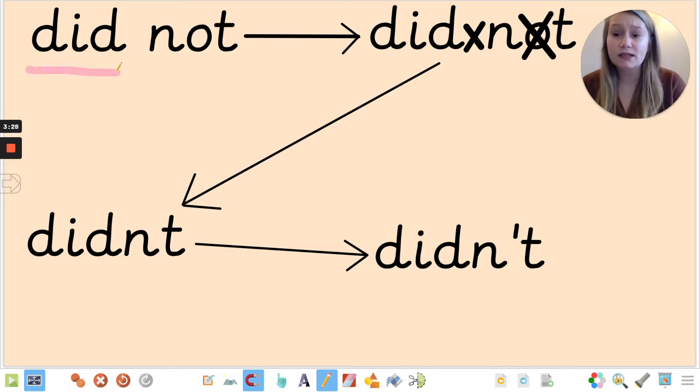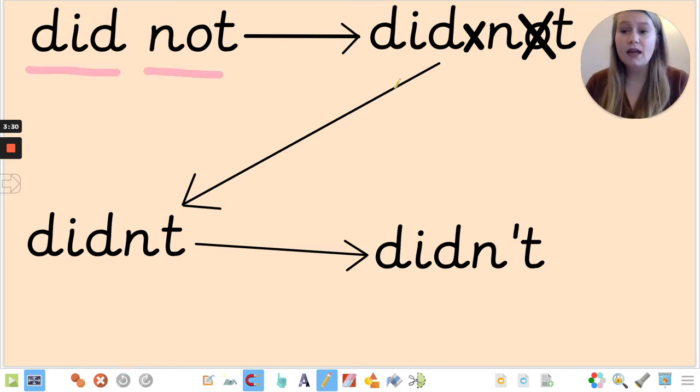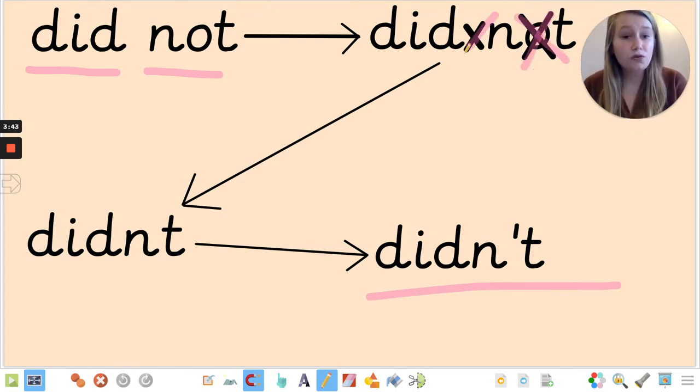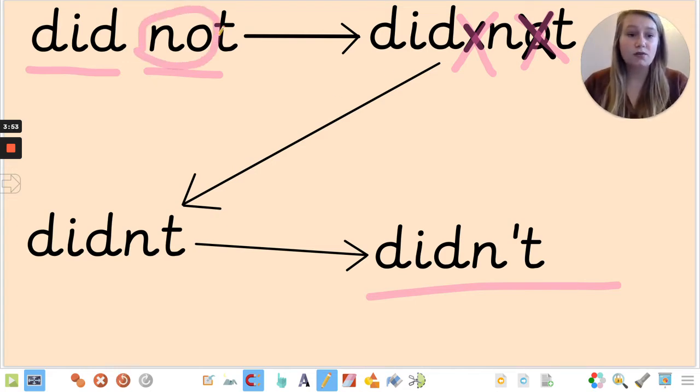So here I've got did not. Now did not, I'm sure lots of you know, becomes didn't, but let's look at how that happens. When we have did not, we're getting rid of the O in not, but we are also getting rid of the space between did and not. The words we looked at yesterday, we were getting rid of the first two letters normally in one of the words, so it was quite easy to squish them together, but in this one we are having to get rid of the space too.